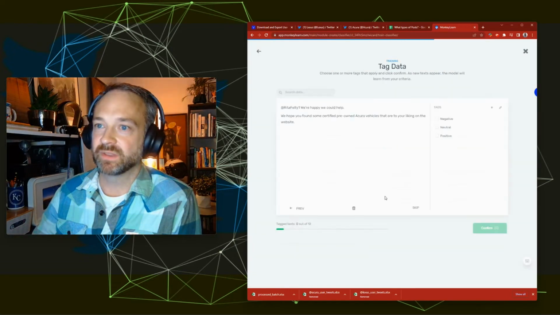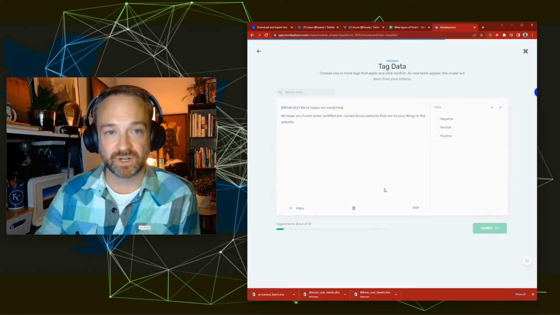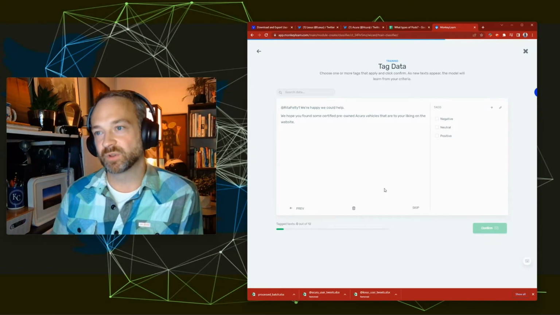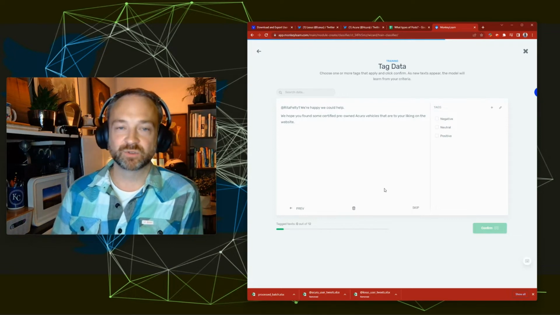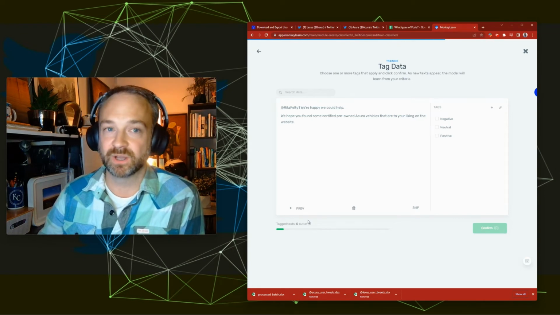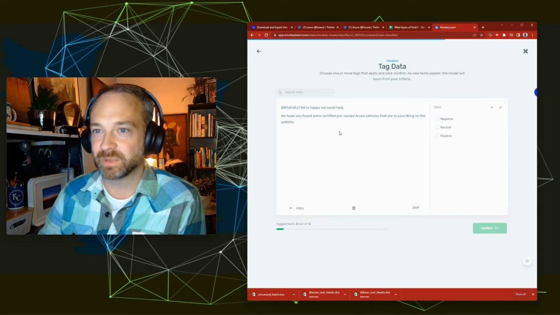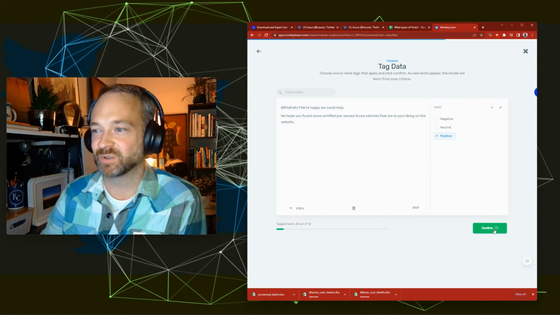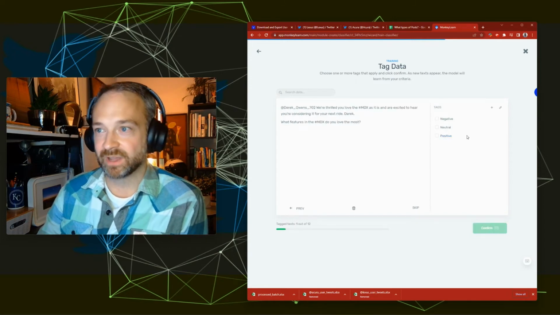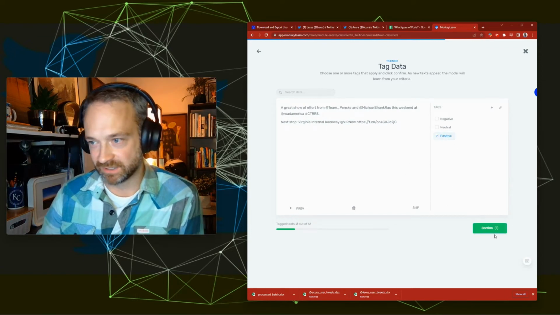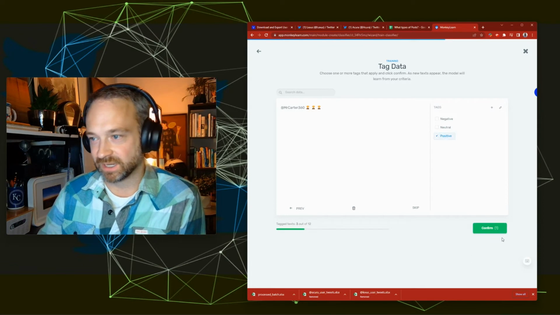So sounds good. We've got this, and now we're in training mode again, but instead of training it on what category to put it in for those posts, we're training it on whether it's negative, neutral, positive. It's already got kind of an idea on a lot of things, so you'll see we only need to do 12 this time, thank goodness. We're happy we could help. We hope you found some that are to your liking. I guess that's kind of neutral, I'm going to go with that. We're thrilled. I'm going to go with positive there. Great show of effort. Positive. Trophy, that's positive.